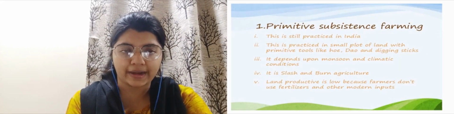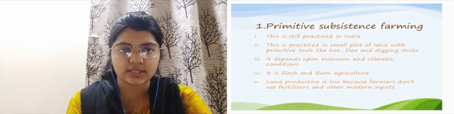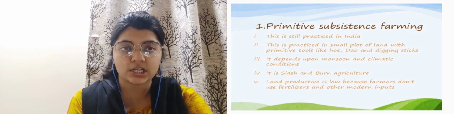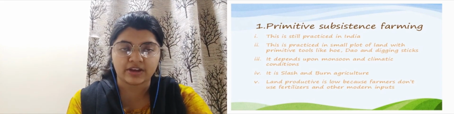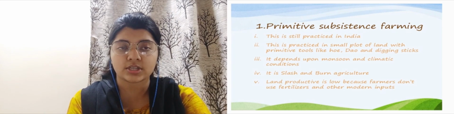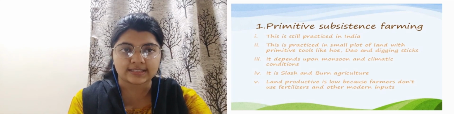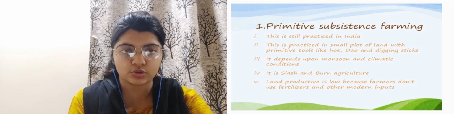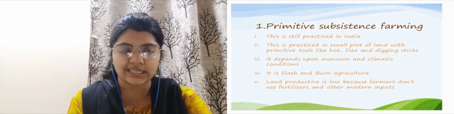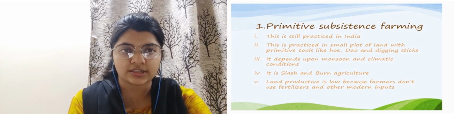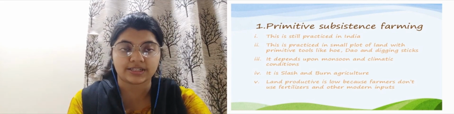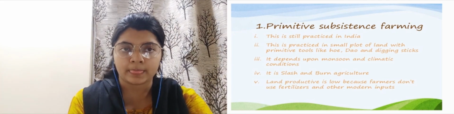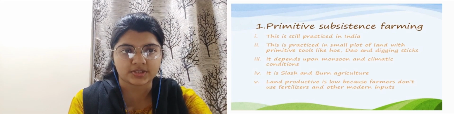It is one of the practices which is still practiced in India, where farmers are not using modern equipment, fertilizers, insecticides or pesticides, but they are using traditional methods and traditional tools, like digging sticks. It is under slash and burn agriculture, but it is still practiced in India. This is what we call primitive subsistence farming.